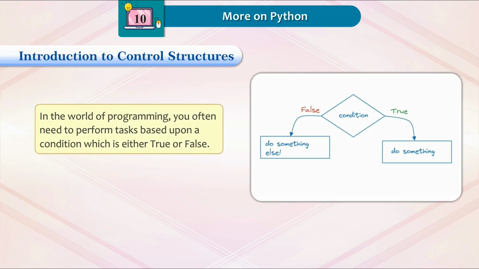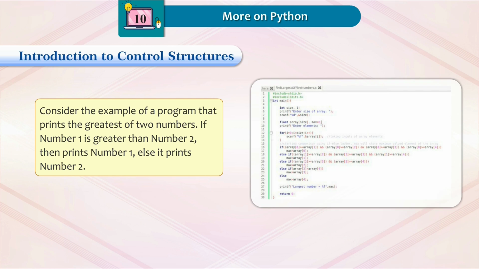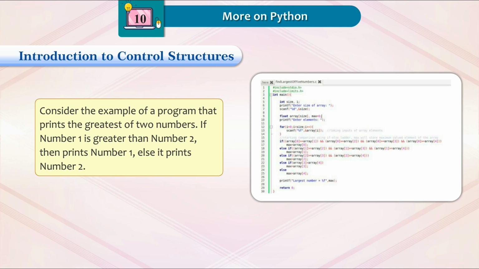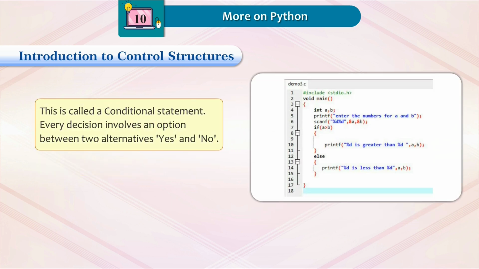Introduction to control structure. In the world of programming, you often need to perform tasks based upon a condition which is either true or false. Consider the example of a program that prints the greatest of 2 numbers. If number 1 is greater than number 2, then print number 1, else print number 2. This is called a conditional statement. Every decision involves a choice between 2 alternatives, yes and no.